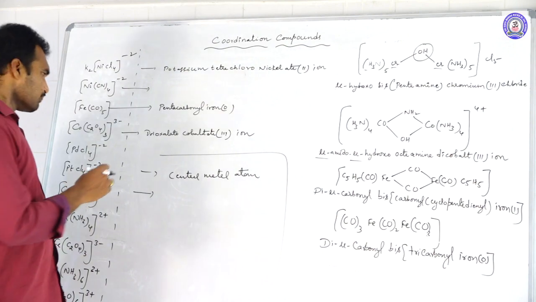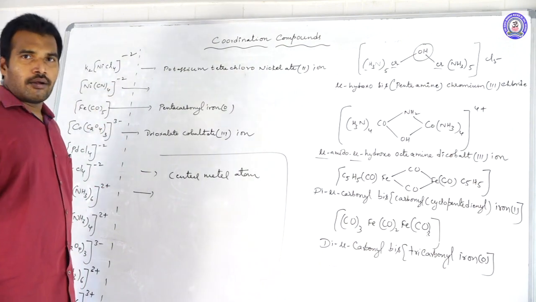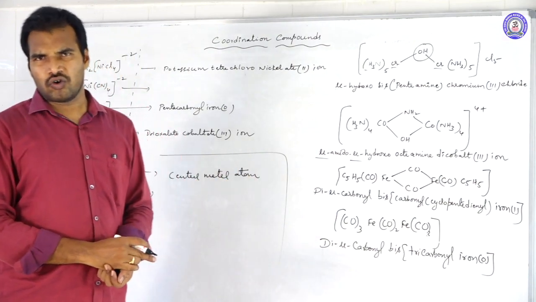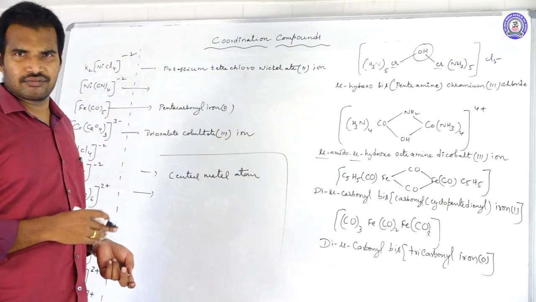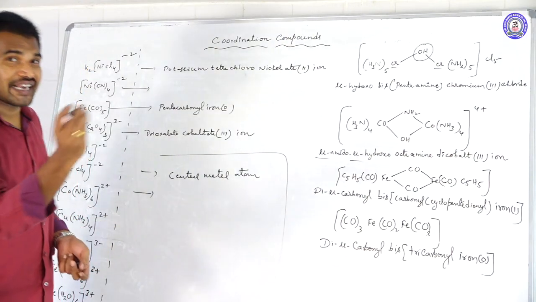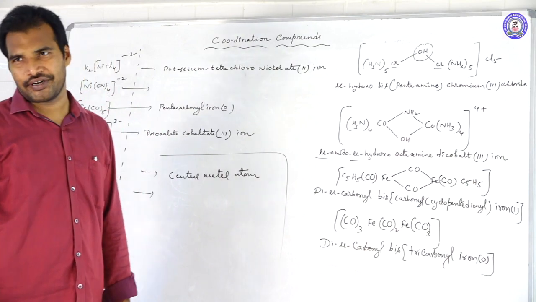After that, if the same ligand occurs many times, there is no problem. Homoleptic complexes you can easily write. In case of heteroleptic complexes, which ligand you should mention first is important.